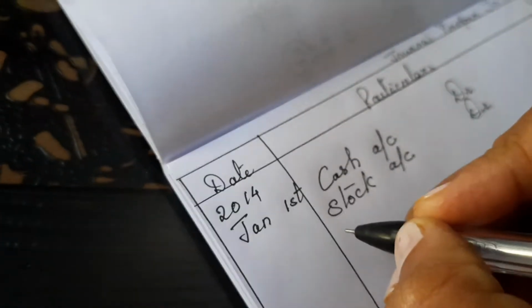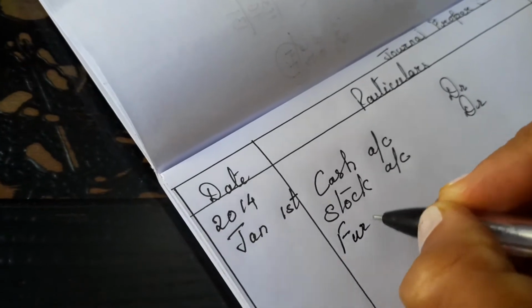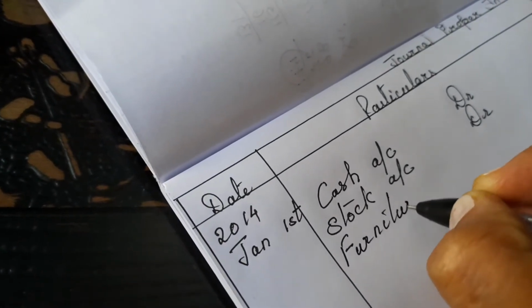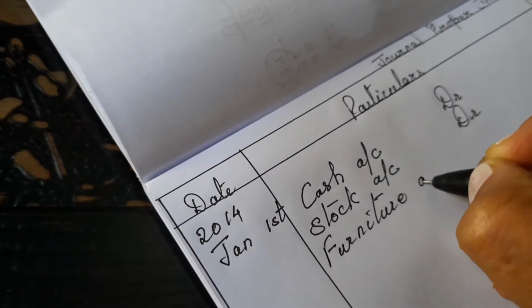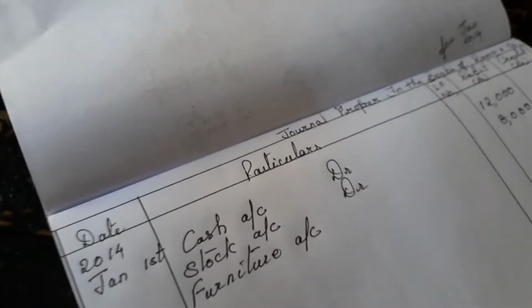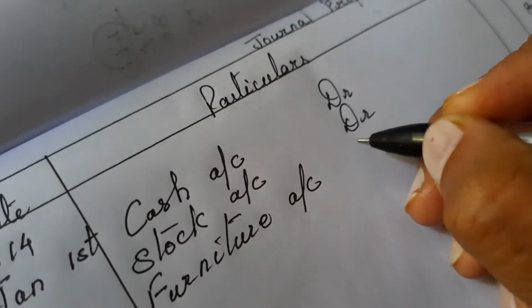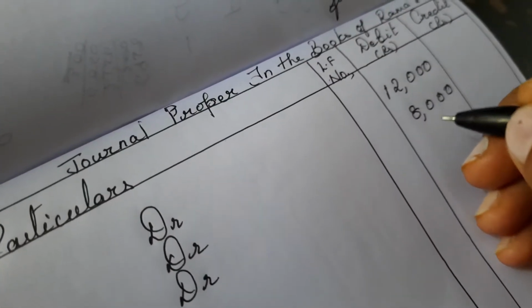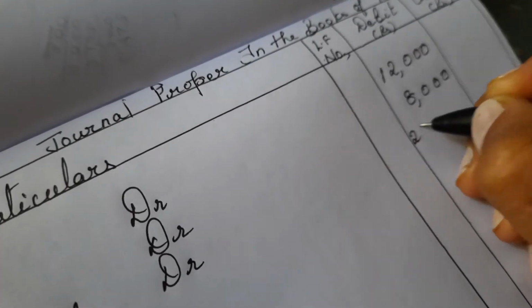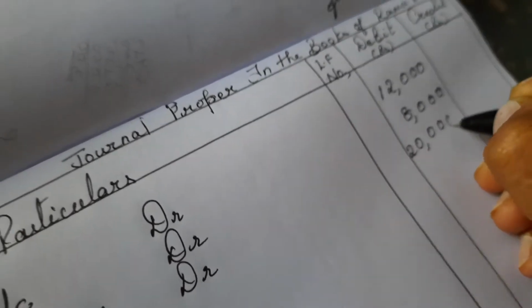Furniture is also an asset. I don't have to explain you again, dear students. We have spoken about different kinds of assets in an organization in my previous videos. Still if you have doubt regarding that, you can leave a message on my WhatsApp, I'll get back to you. Furniture we are given 20,000, so we will put that amount as well.